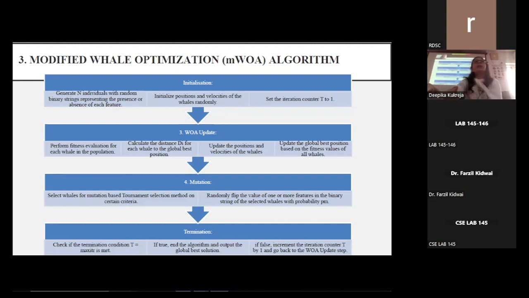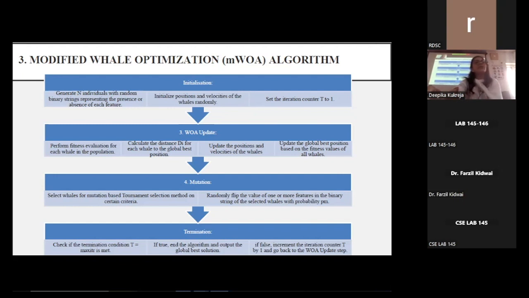Next, we applied the mutation operation, where the whales selected for mutation are chosen by the tournament selection method based on certain criteria. In the paper, I have mentioned the equations for this criteria. Then I randomly flipped the value of one or more features in the binary string of the selected whales with the probability PM. Then the algorithm is terminated on checking the value of the counter.